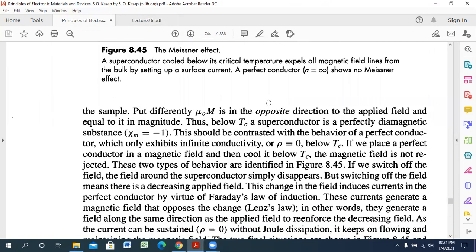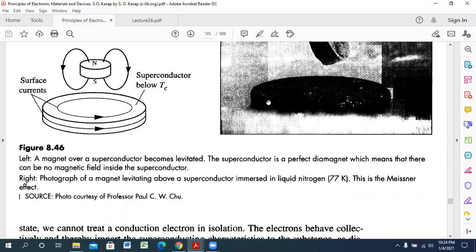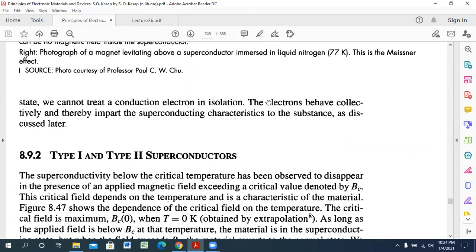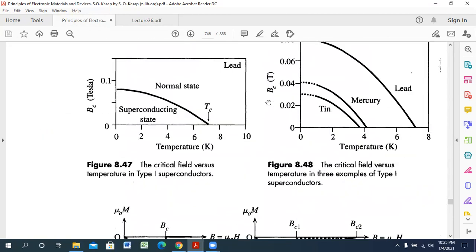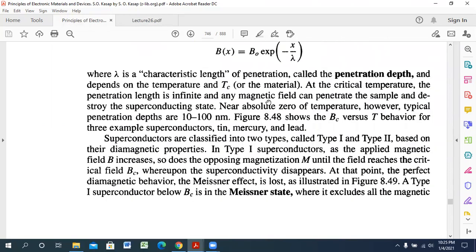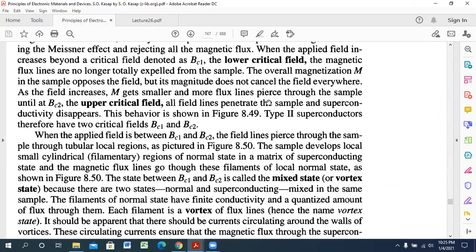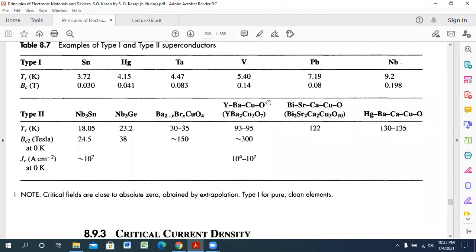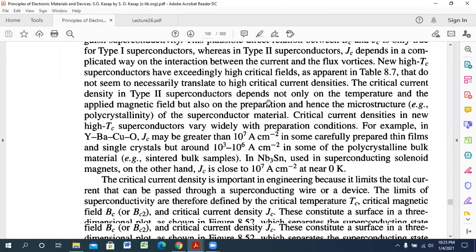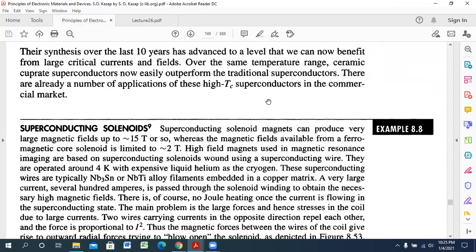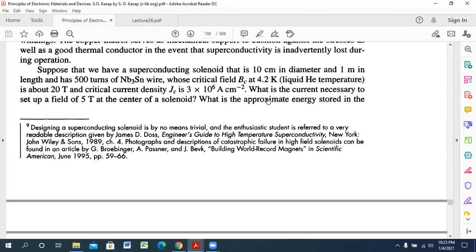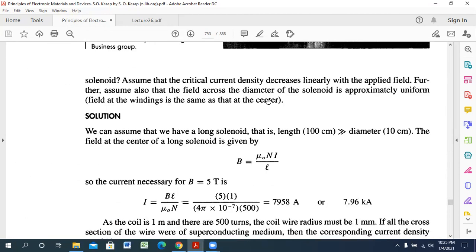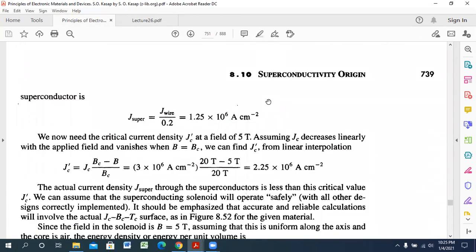Okay. So you will find most of the things from this book, and you can also collect these things from the professor's note also. After that, the type 1 and type 2 superconductivity, and after that you will find the critical current density. Okay. So try to solve example number 8.8.